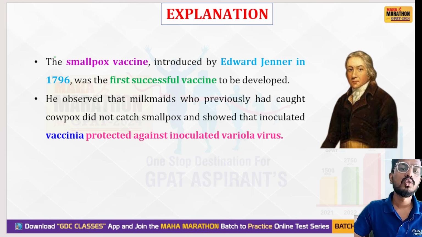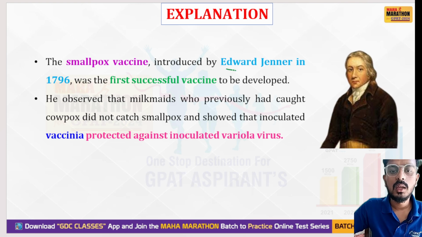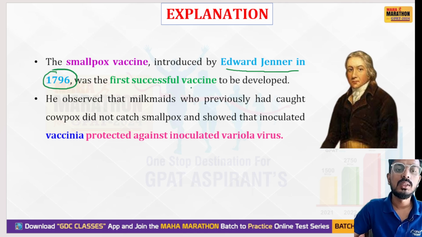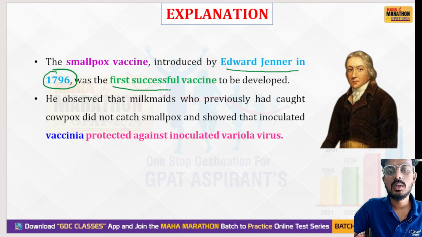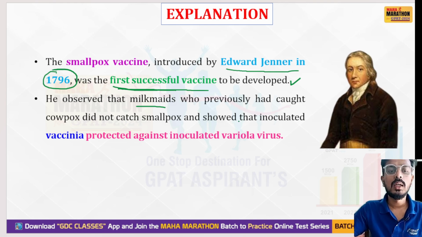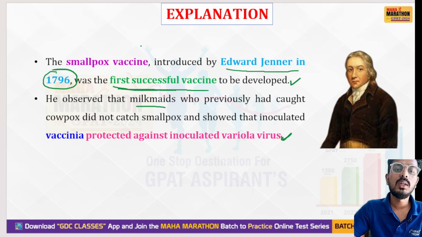Let's see the explanation. The smallpox vaccine was discovered by Edward Jenner in the year 1796. That was the first successful vaccine that was developed. Remember that. He observed that milkmaids who previously had caught cowpox did not catch smallpox. So the inoculated vaccine protected against the variola virus. So the first vaccine was developed by Edward Jenner. The name of that vaccine is the smallpox vaccine, in the year 1796.